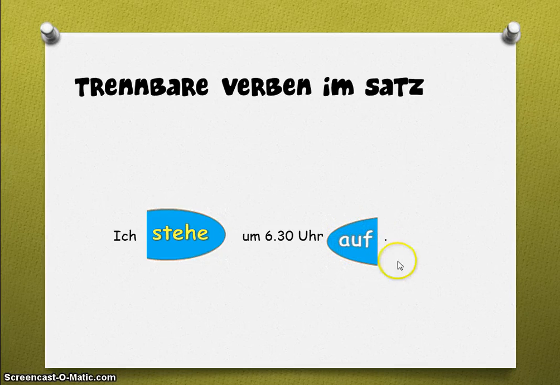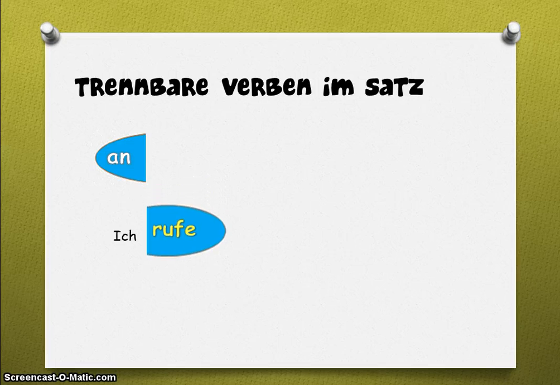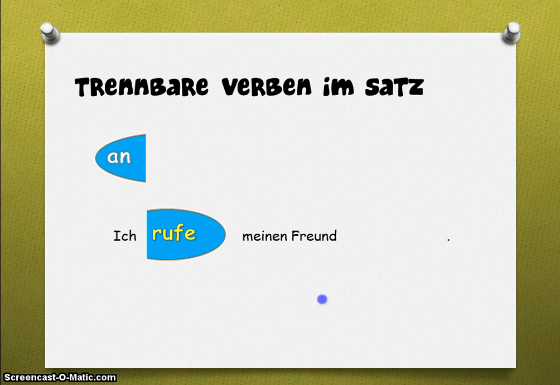So, rule, our verb goes second position, just as we have always done it. We have to make sure that it's conjugated, that it agrees with the subject of the sentence, and our prefix goes to the end of the sentence. Let's look at another example. Anrufen, to call. Ich rufe meinen Freund an.